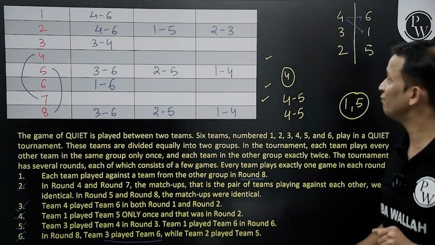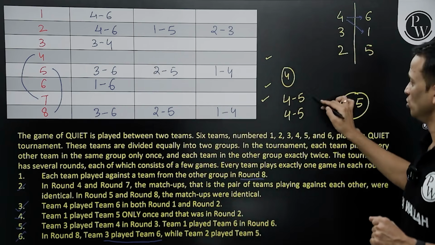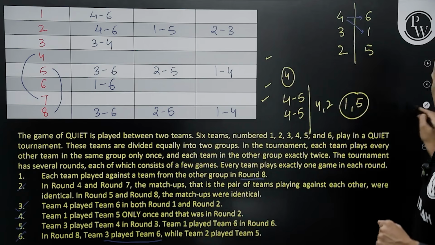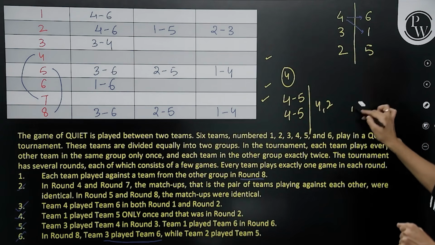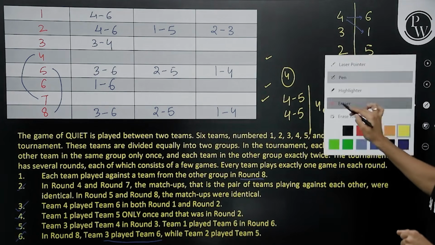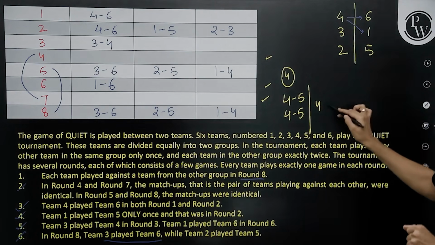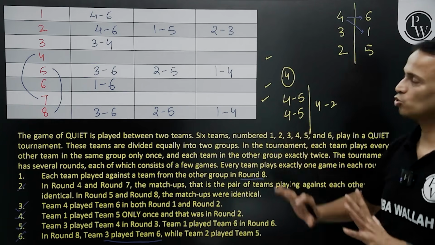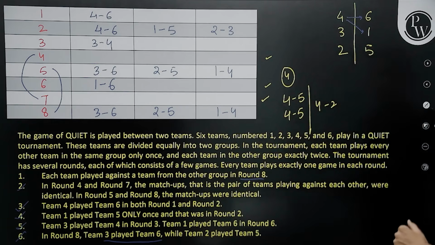Yes, 4 and 3 have played. 4 and 2. So, 4 and 2. This particular match is also left. 4 versus 2. I'm sorry. So 4 versus 2. 4 versus 2 has not happened. Right. Now let us put these matches in the table.